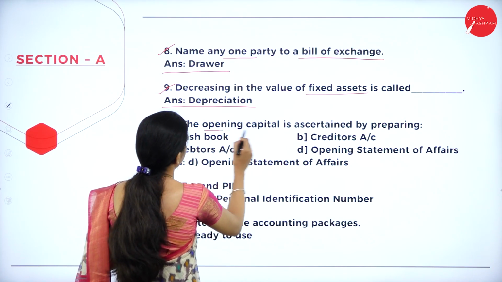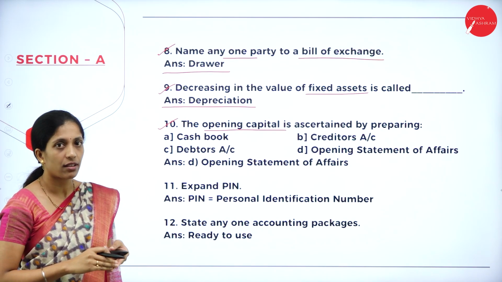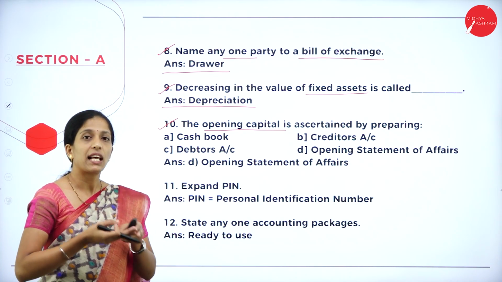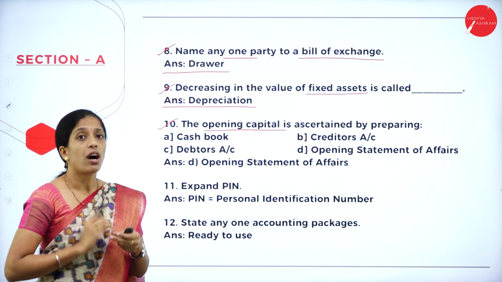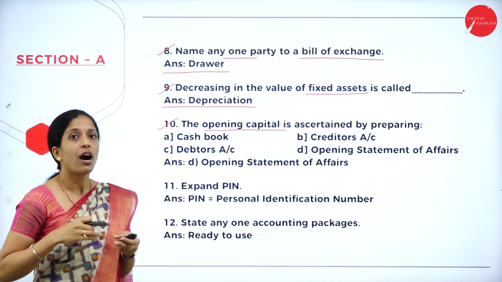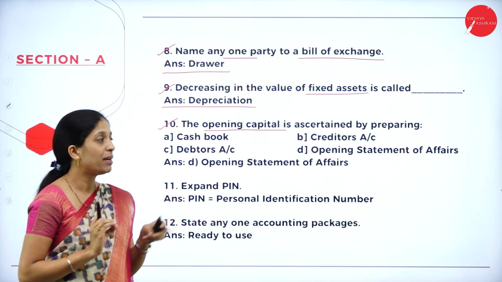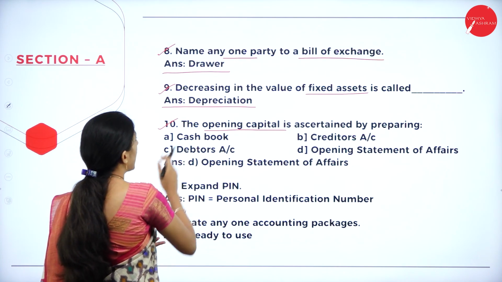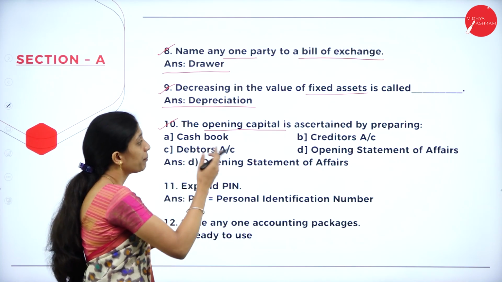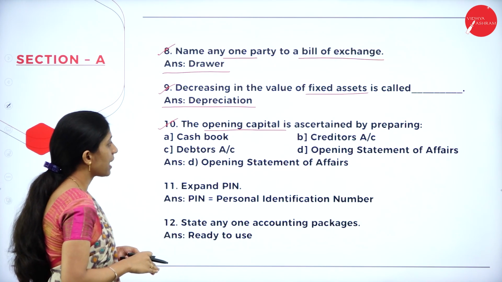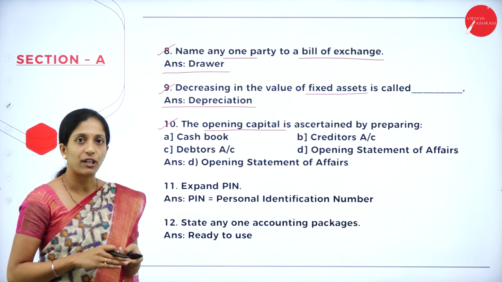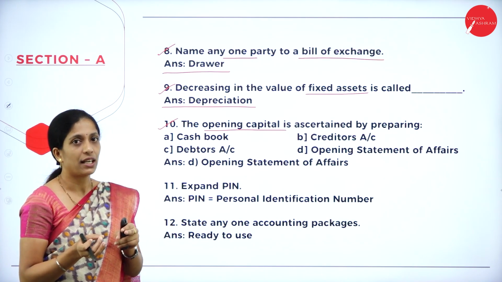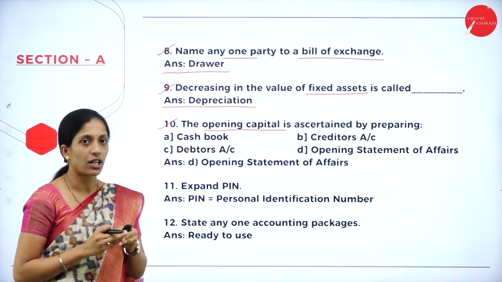This is a question from incomplete records, where we have to find the opening capital as well as closing capital. How do we find out? If you know how to solve that 12 marks problem, it is very easy to answer here. They have given the options: cash book, A; creditors account, B; debtors account, C; opening statement of assets, D. How do we find the opening capital if they have not given it in the question?